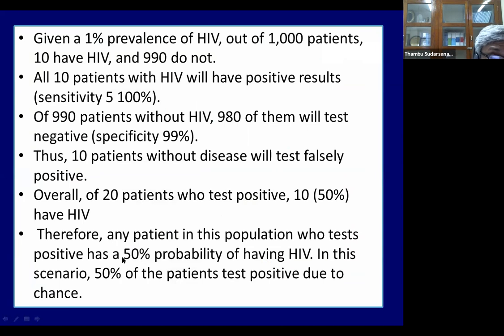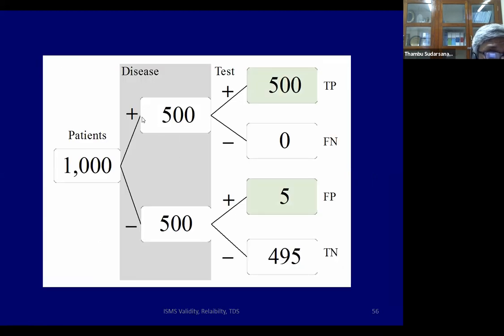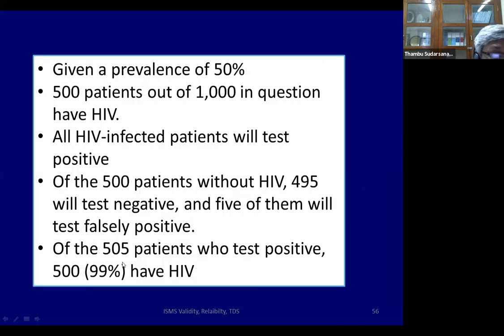If you're positive for a disease like HIV, with a superb sensitivity of 100% and specificity 99%, very, very few tests have that. At the same time, if the prevalence goes up to 50%, then the chance of having disease goes up to 99% if your test is positive. This is the effect of prevalence, sensitivity, specificity.